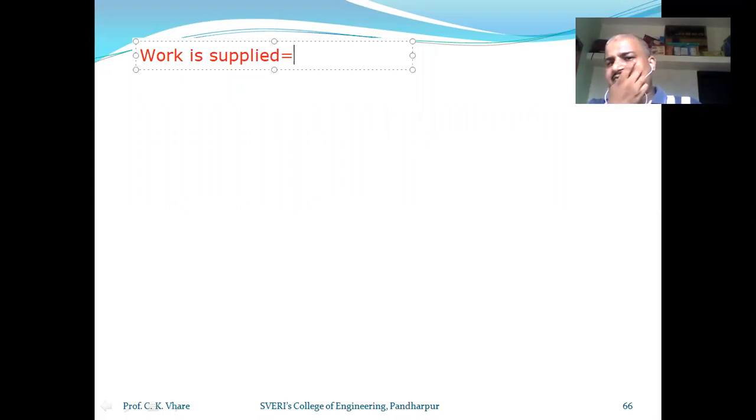Now tell me, work is done on the system, is it positive or is it negative? Work supplied to the system, work done on the system, will it be positive or negative? Negative. Yes, negative. So it is negative, so minus 150 kilojoule, that is, work is supplied to the system, correct?